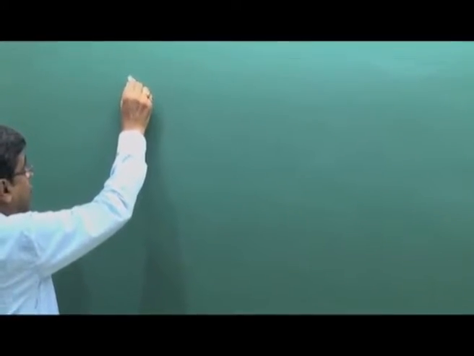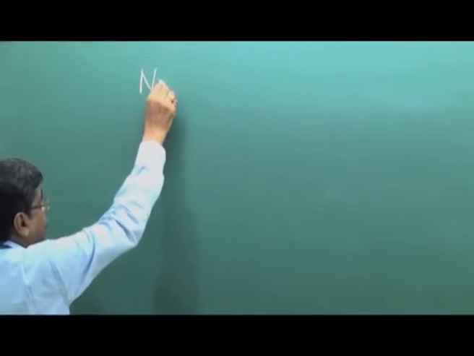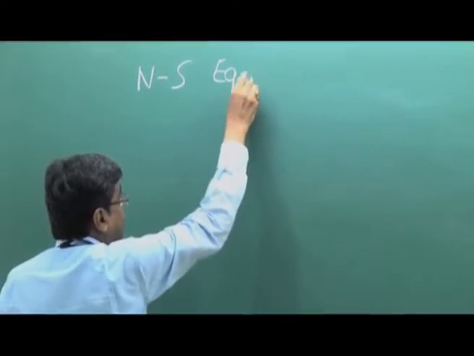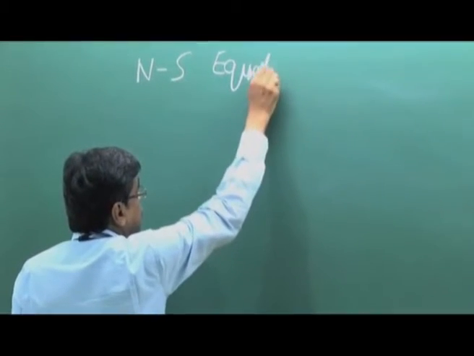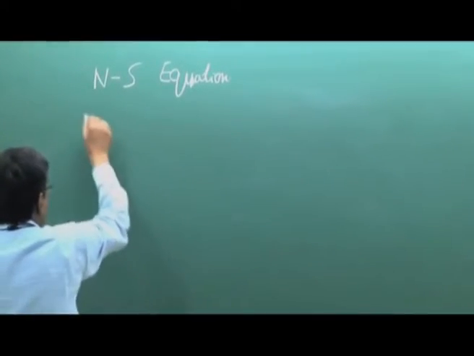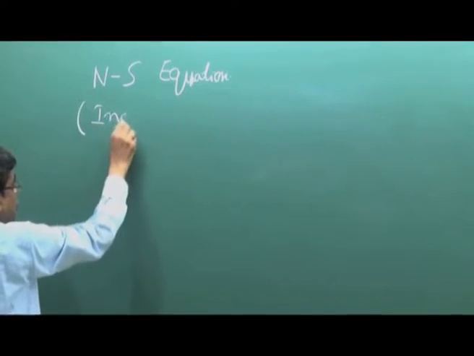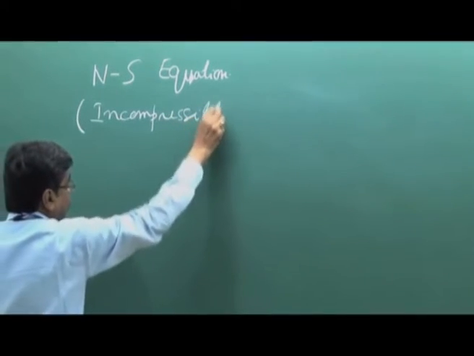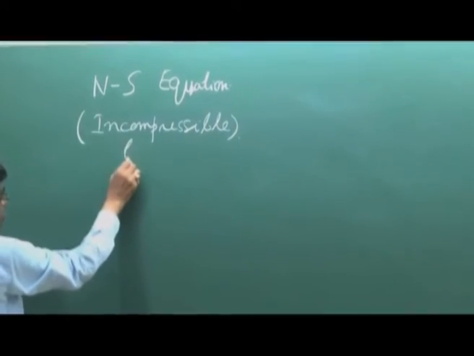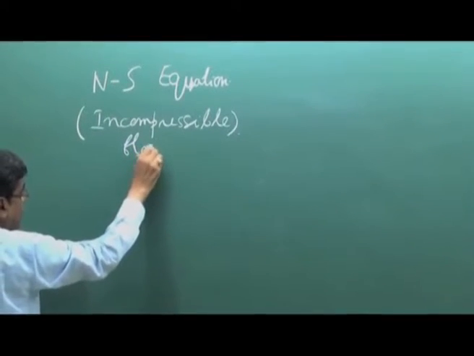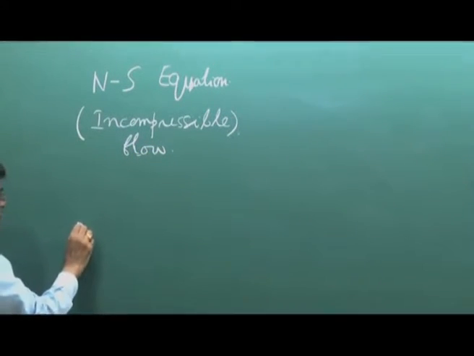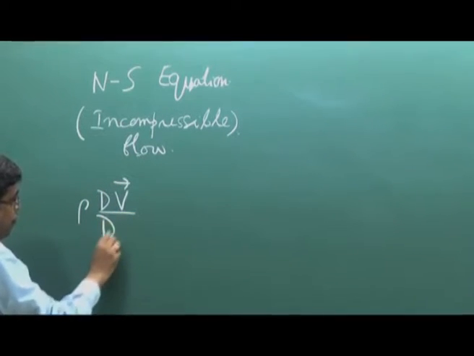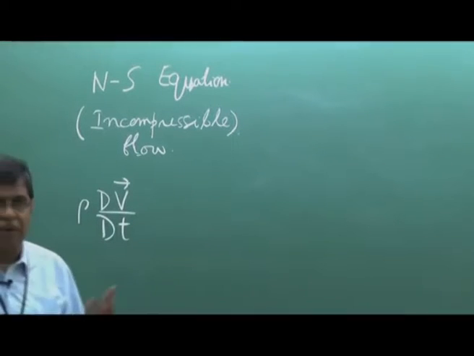If you recollect, let us consider this in an incompressible flow. For a simple case, for our understanding, we just exclude the term for compressible flow. Then the Navier-Stokes equation stands like this, in the vector form.